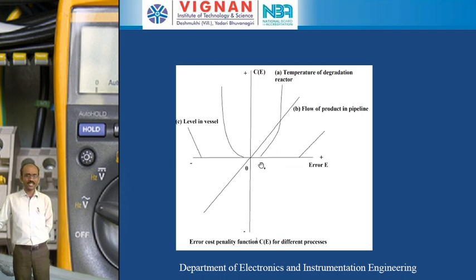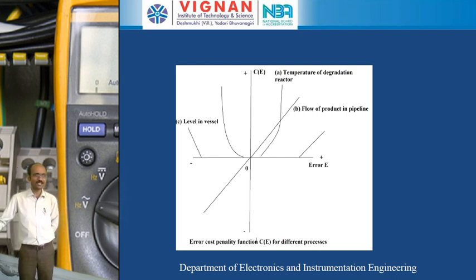So coming to figure A, suppose if you do not maintain our optimum temperature in the plant, then we will be getting the undesired product. So in this case, the error may be either 0, positive, or negative. The error will be 0 if you maintain the optimum temperature. So if you maintain optimum temperature, then we will be getting the desired product. That is, we can convert A to B, raw material into desired product.